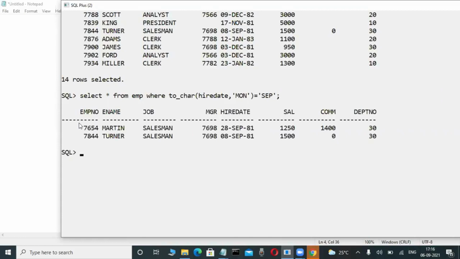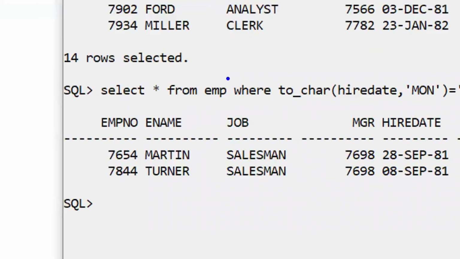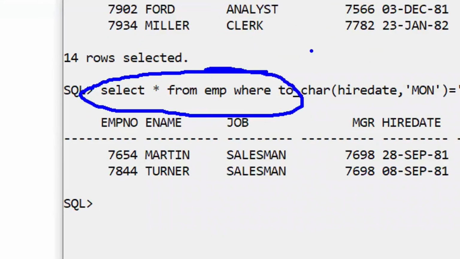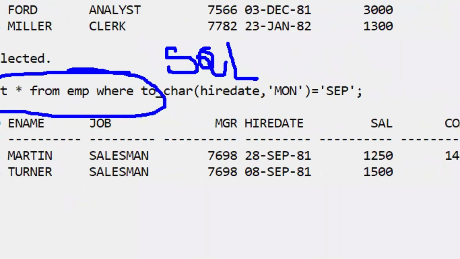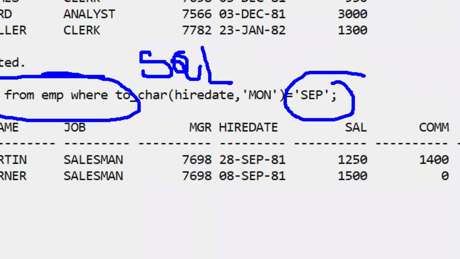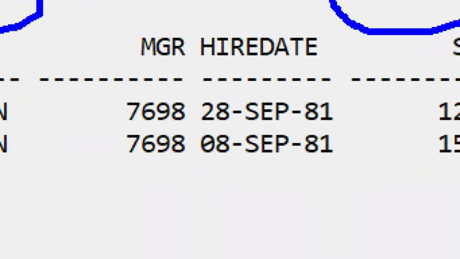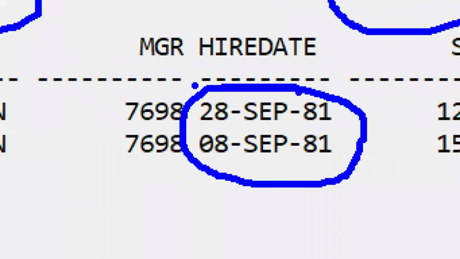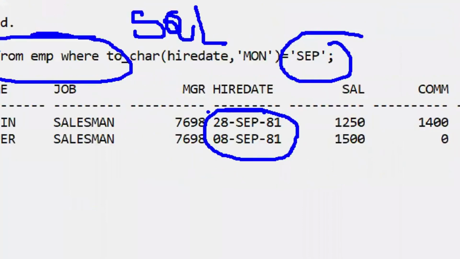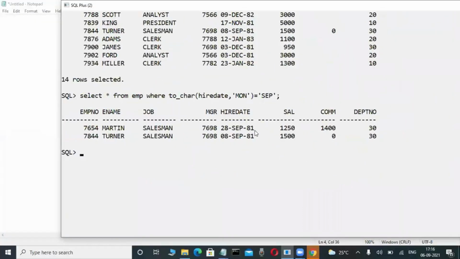Just observe it here. Some query I'm writing. This is SQL language. Whenever we are using this SQL language, I am writing this query: the employees who joined in the month of September will be filtered. Only those employees' data is retrieved from the database. Other employees it does not retrieve. This type of reporting. Okay, fine.